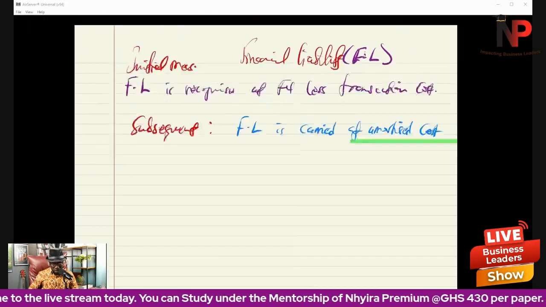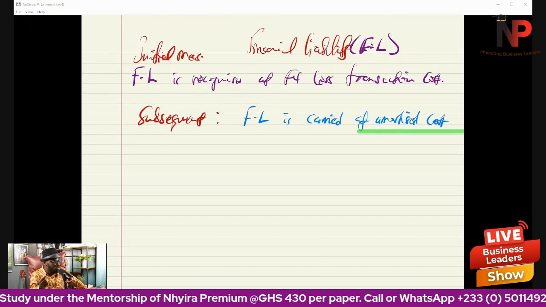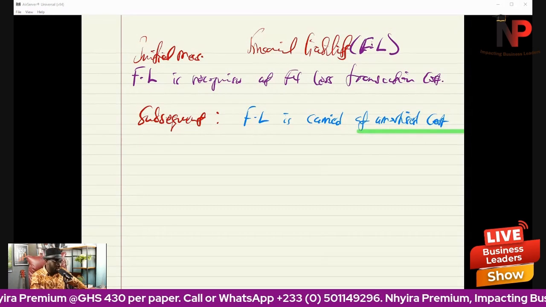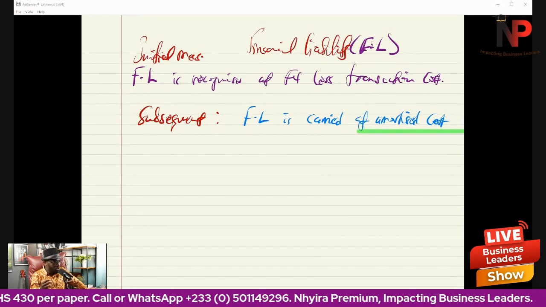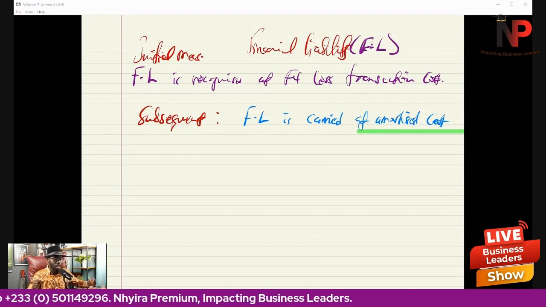With the financial liability, what we mentioned was that financial liability is recognized at fair value less the transaction cost. That is the initial measurement.